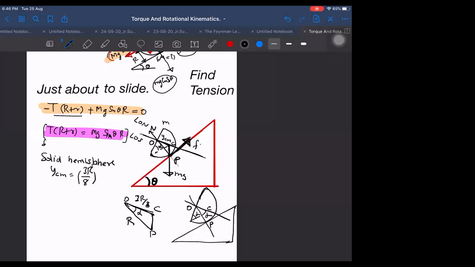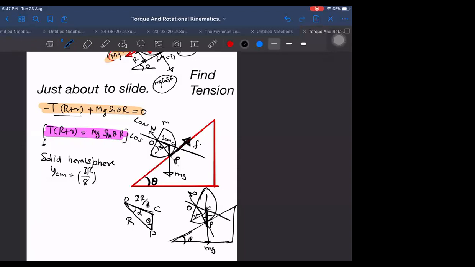What I wanted to obtain is this angle alpha. So yes, sir, we can directly obtain it with the cosine rule. Cos alpha will be equal to R square. Here in the upper triangle we can do it, sir. This angle also we know actually, theta. Sorry, the angle between the line of symmetry and the line of normal and the vertical line. This is the vertical line, the line of mg. Normal always makes the same angle theta with the vertical as the incline makes with the horizontal. So then we know this angle also.